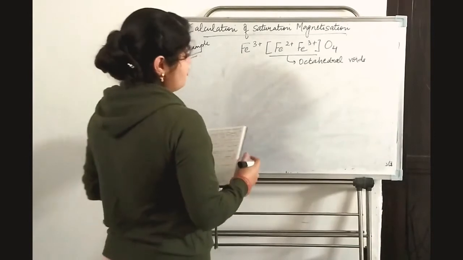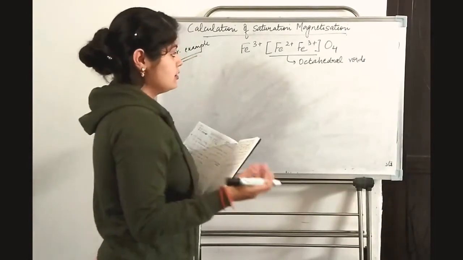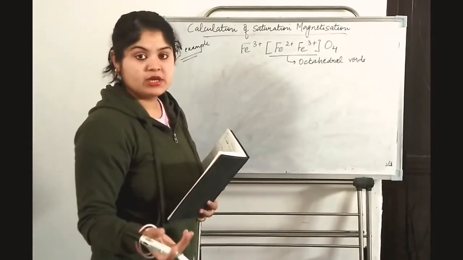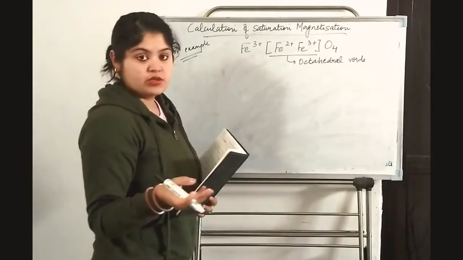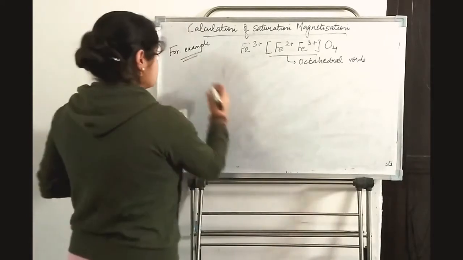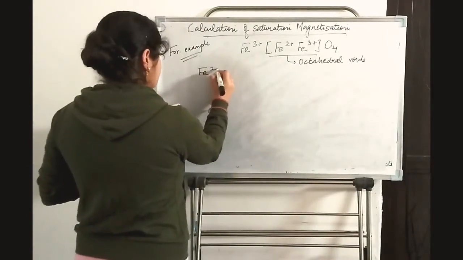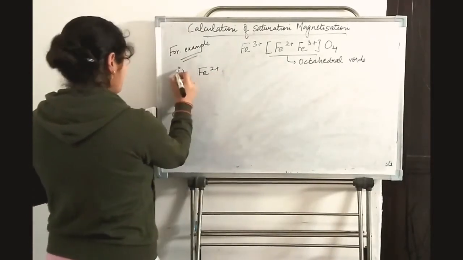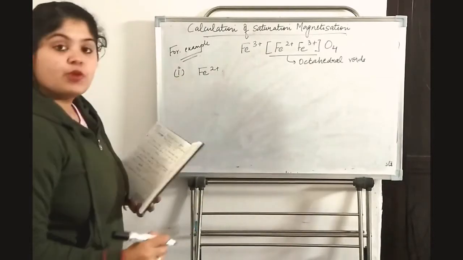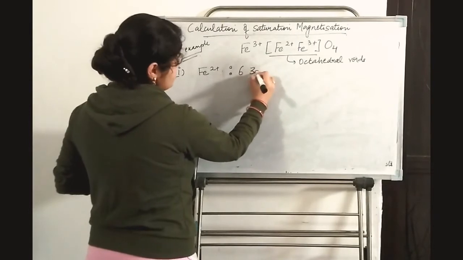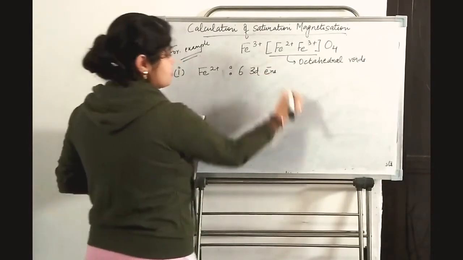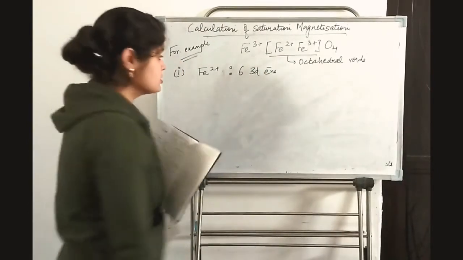First of all, we need to know how many unpaired spins are present in particular ions. We have two ions, Fe2+ and Fe3+. In Fe2+, we have 6 3d electrons. You can write down the electronic configuration and you get 6 3d electrons.